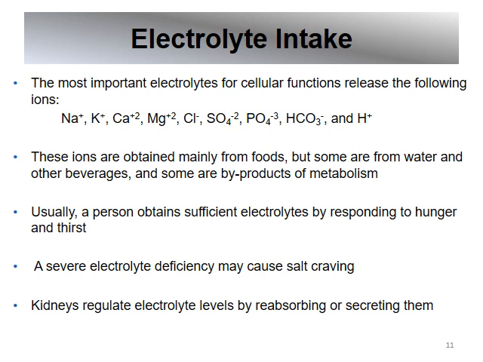Usually a person obtains sufficient electrolytes by responding to hunger and thirst. But of course, there can be primary malnutrition, if the person's not getting enough nutrients, or secondary malnutrition, if the person's not able to absorb these electrolytes or these other nutrients.